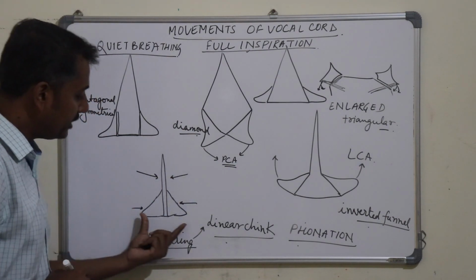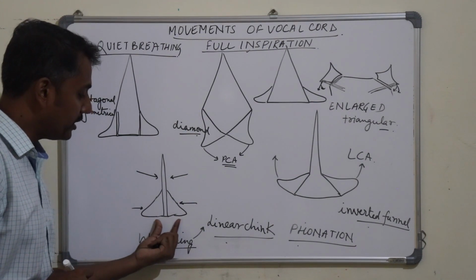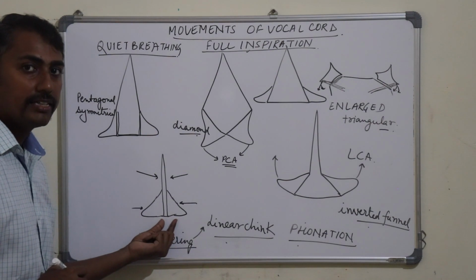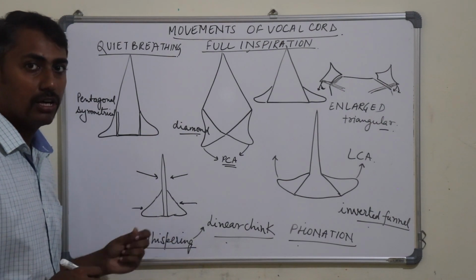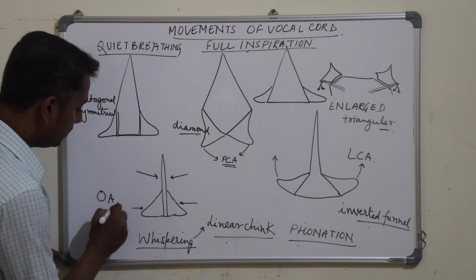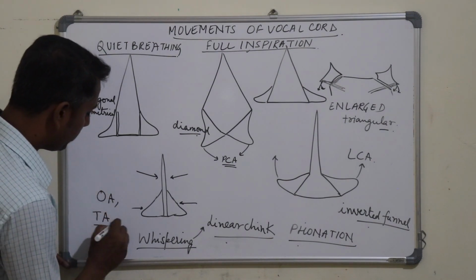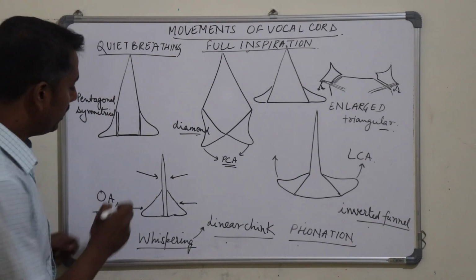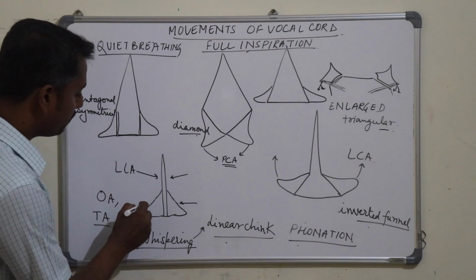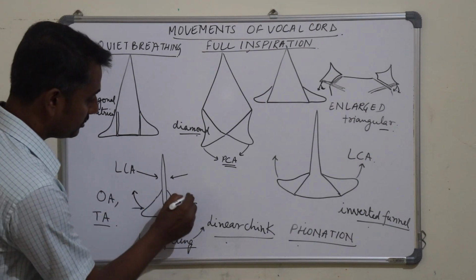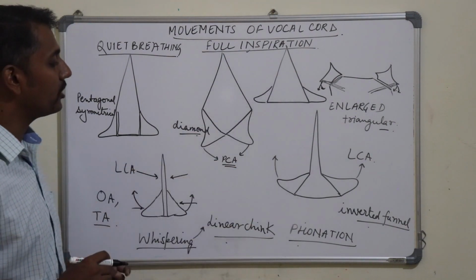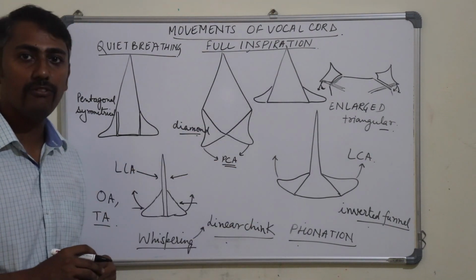So the intercartilaginous part of the rima glottidis comes toward each other, that is adduction was caused by the other adductors of the vocal cord, that was the oblique arytenoid and the transverse arytenoid muscle, apart from the lateral cricoarytenoid muscle which was acting on the intermembranous part, like this. Okay, so these were the different shapes of the rima glottidis during different phases of respiration.